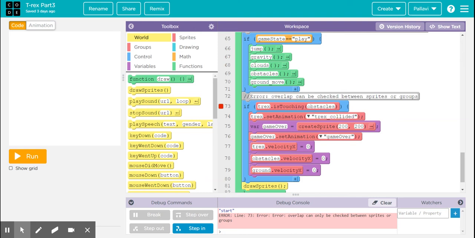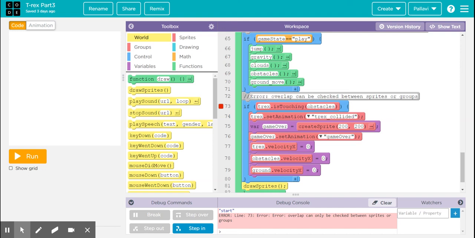The obstacle could be any one from obstacle 1 to obstacle 6, and T-Rex is a singular variable sprite. As the error says, overlap can be checked only between sprites or groups.